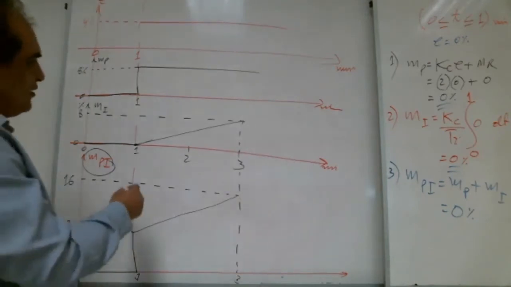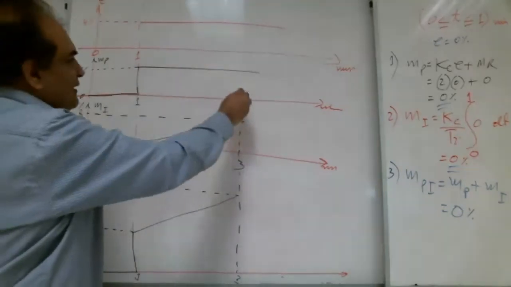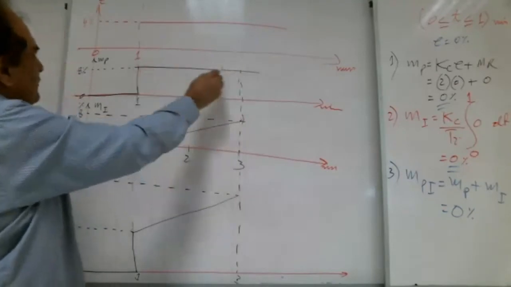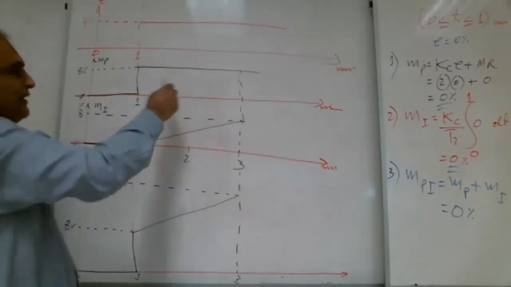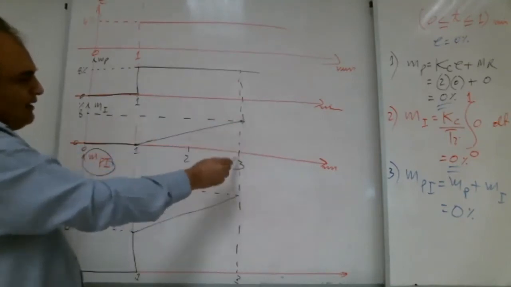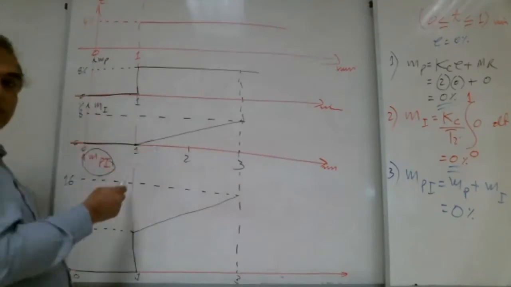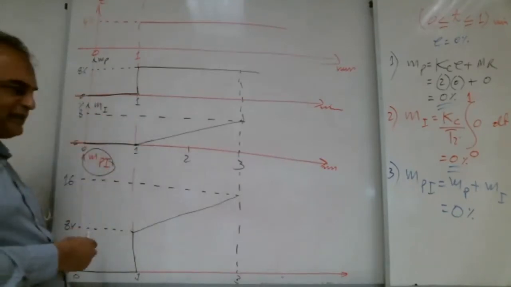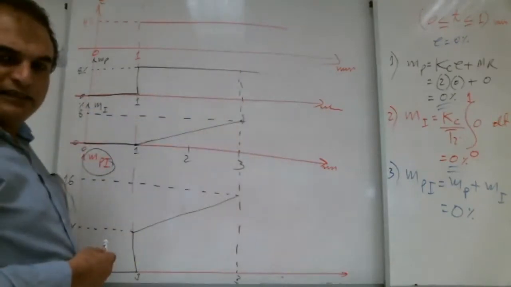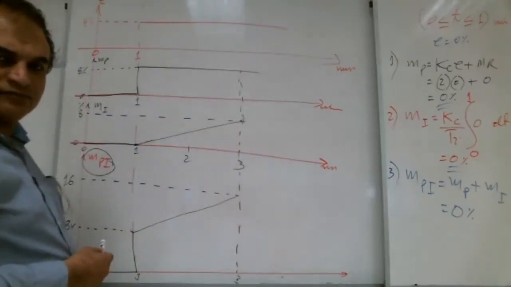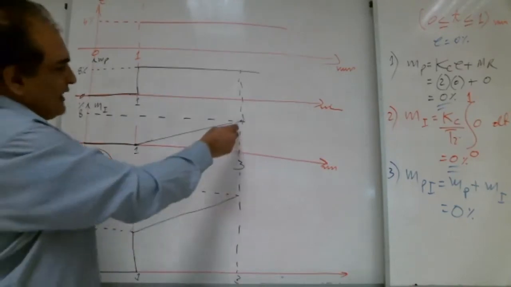Okay, at 3 minutes, how much is MP? At 3 minutes, 8. Very good. What is MI at 3 minutes? 8. That's good. So 8 plus 8, how much? A lot of brothers are typing 16. So 8 plus 8 is 16.